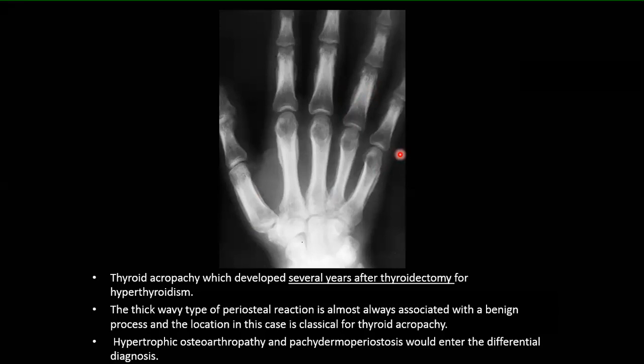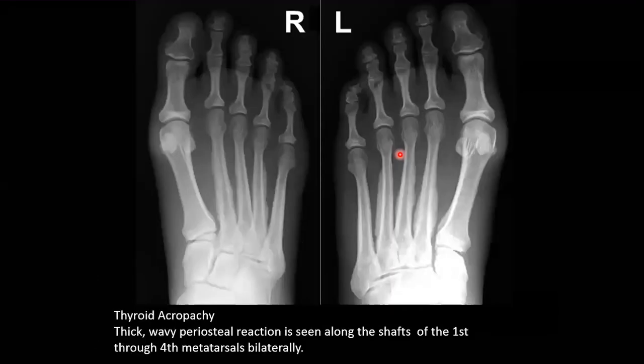This periosteal reaction, this wavy kind of periosteal reaction, is almost always associated with benign process. It is not in the differential diagnosis of malignant bone periosteal reaction. You can see it in thyroid acropachy, you can see it in hypertrophic osteoarthropathy and pachydermoperiostitis. So there is a differential diagnosis for it.